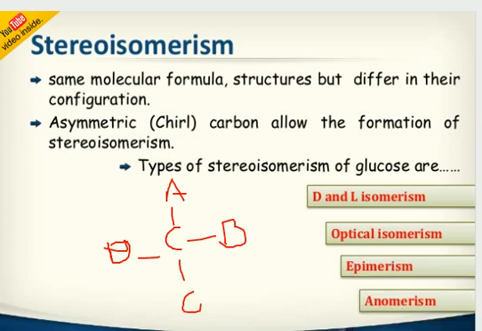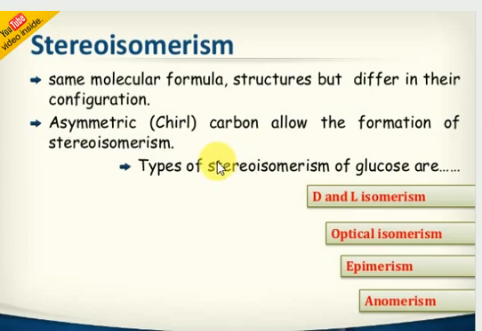Then remember, the next one is that here they mention the types of stereoisomerism. Based on the arrangement of conformation and configuration, they are called DL isomers, optical isomers, epimers, and anomers. This is very, very important from the IIT NEET examination point of view. Just remember once again, I am saying types of stereoisomerism.